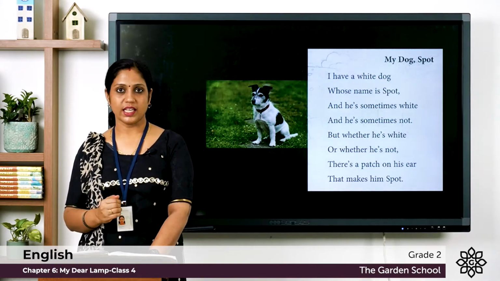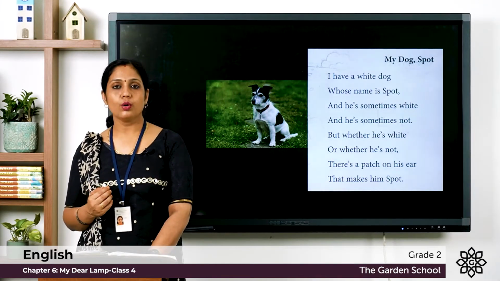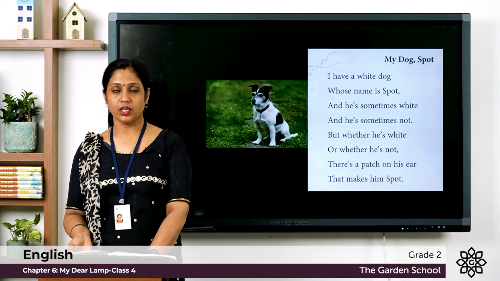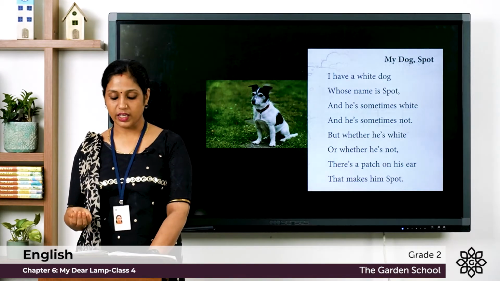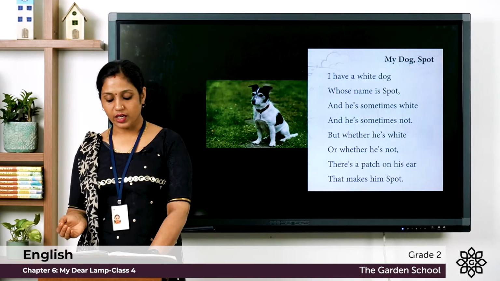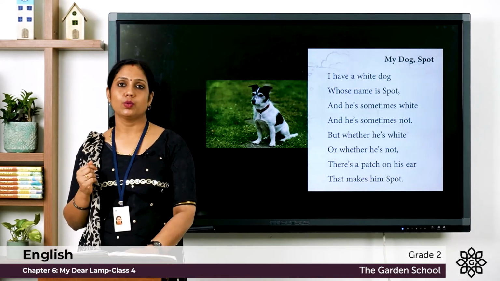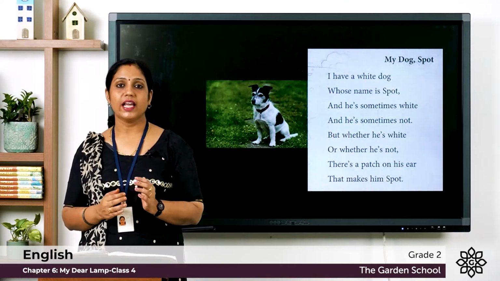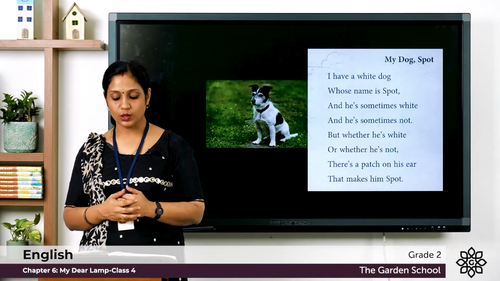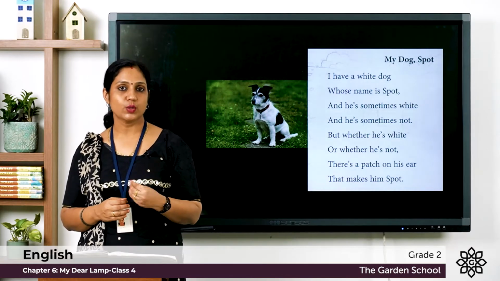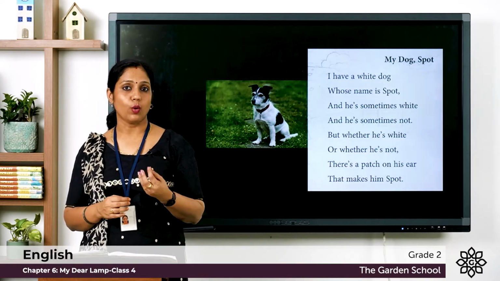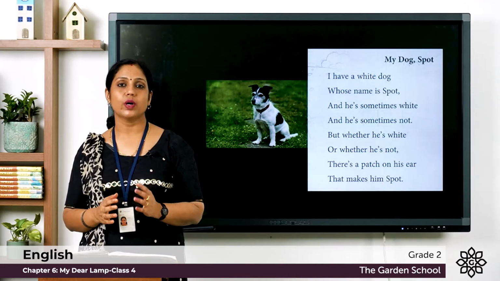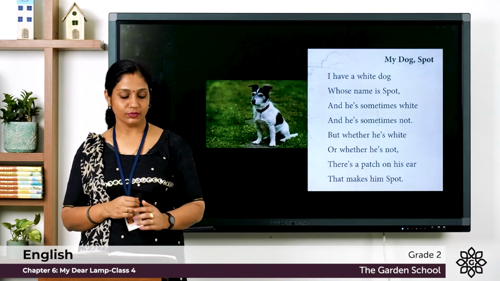So let's read that once again. I have a white dog whose name is Spot, and he is sometimes white and is sometimes not. But whether he is white or whether he is not, there is a patch on his ear that makes him Spot. So what is the poet saying? The poet is having a dog white in color and his name is Spot. And he is also saying that sometimes the dog is white and sometimes he is not. Why? Because he is having a patch on the ear, and that is why he is called Spot.